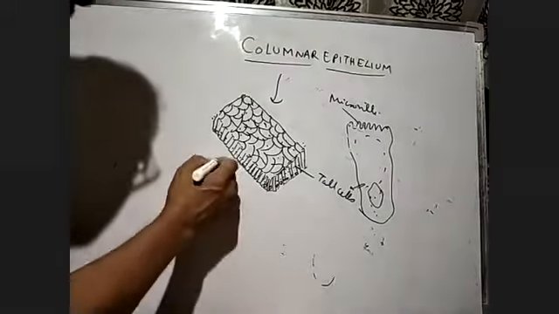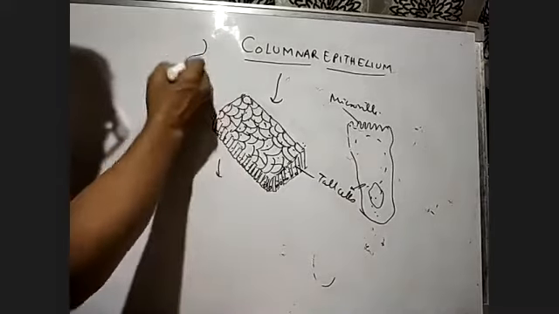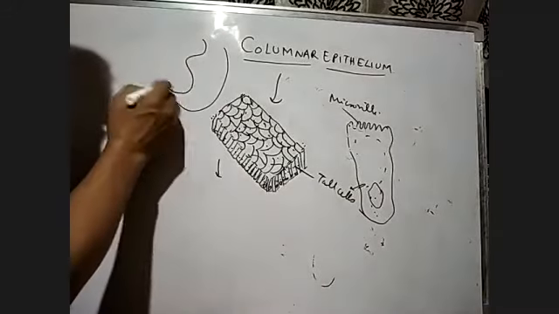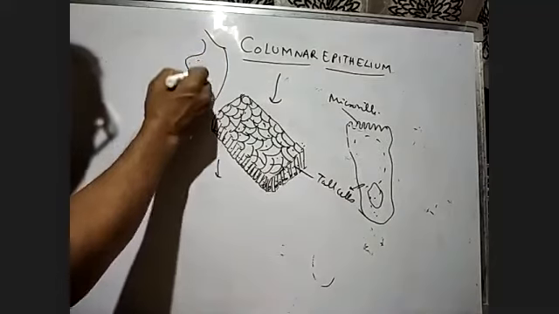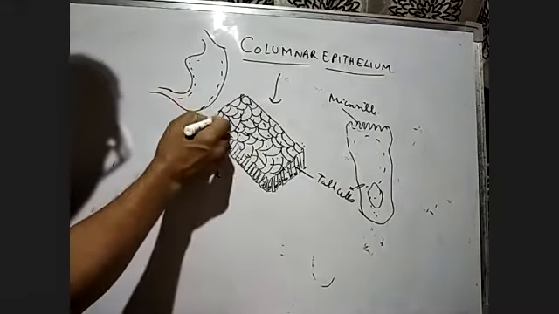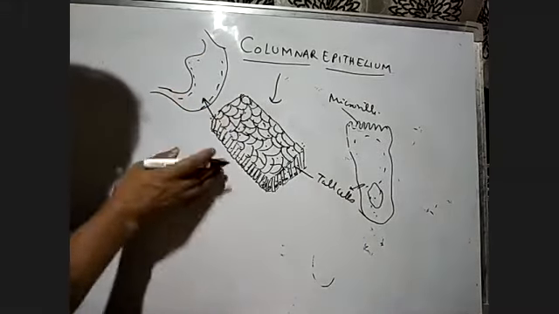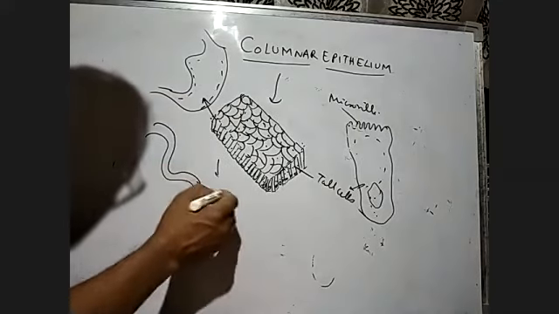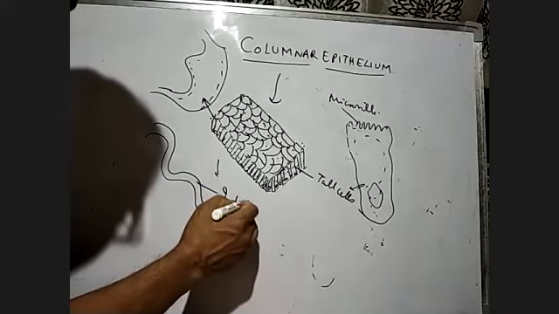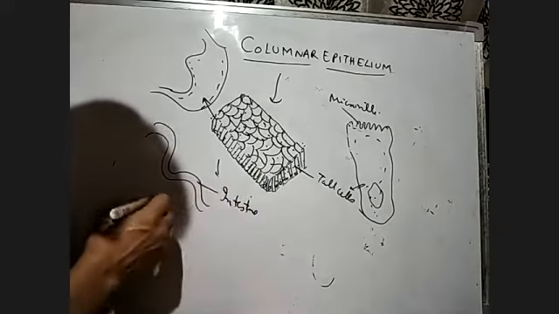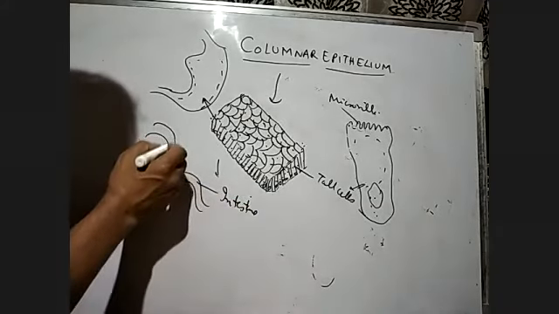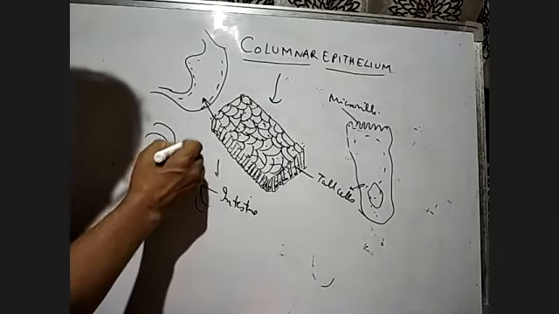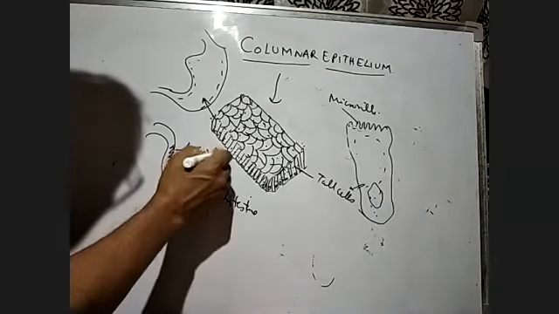In the stomach, in this part, we get the columnar epithelium, and also in the lining of the intestine, because the intestine has microvilli, and the microvilli help